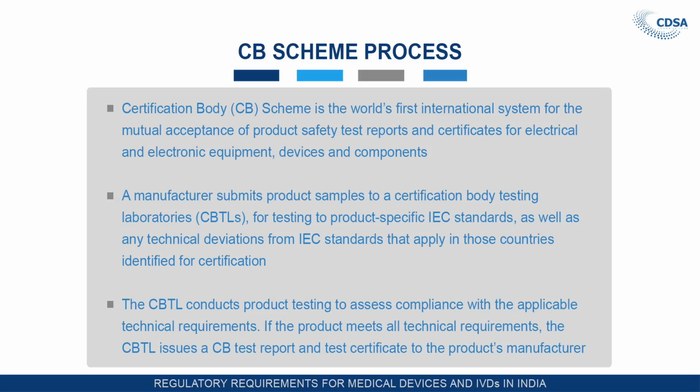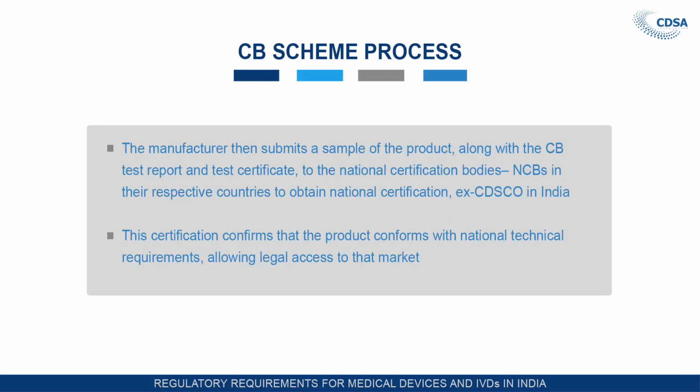CB scheme process. The Certification Body scheme is the world's first international system for mutual acceptance of product safety test reports and certification for electrical and electronic equipment, devices and components. Now, this particular one is not very important at the moment because this is for electronic and electrical equipment. The certification bodies, we know, are all available all over the world. So, if you are manufacturing any electrical equipment, this certification body can issue a certificate which is accepted all over the world for your export purposes.